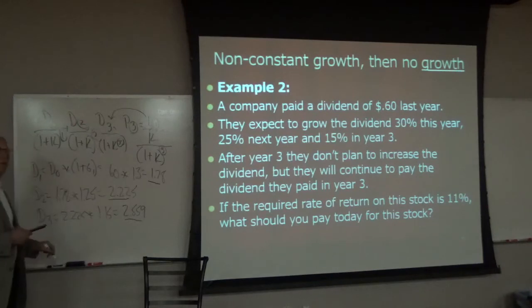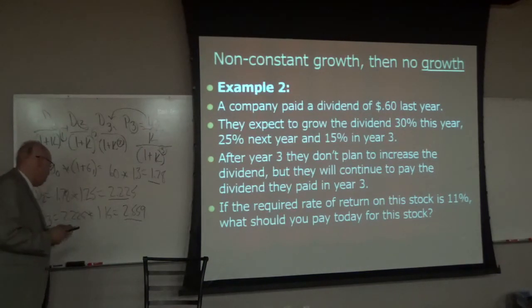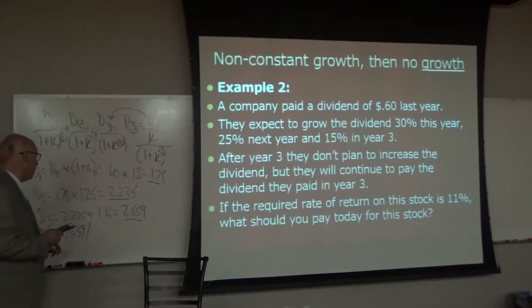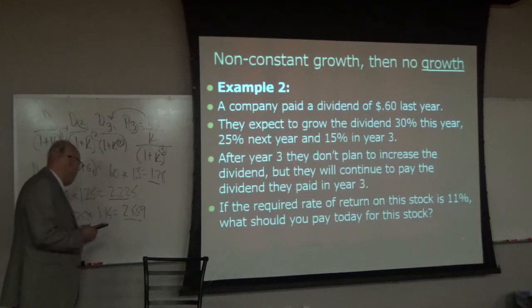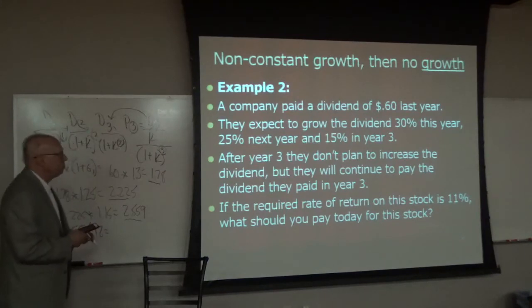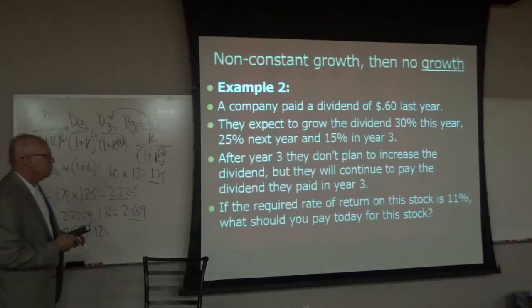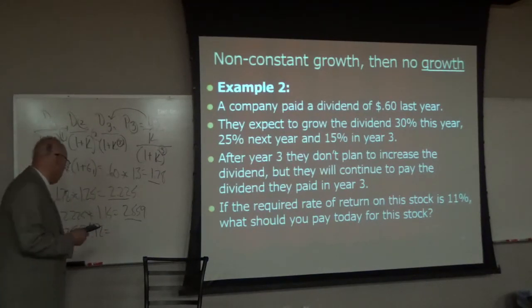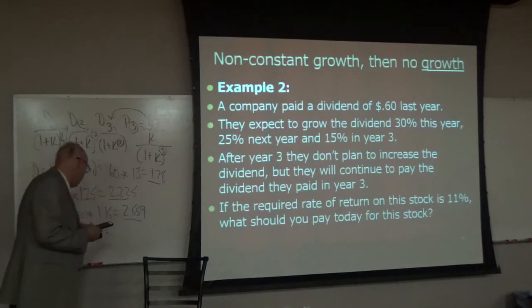Now we have to find P3, selling in the last year of fast growth, and that is equal to D4, which is 2.559, divided by our K of 0.12. Oh, I'm sorry, 0.11, excuse me, 0.11.